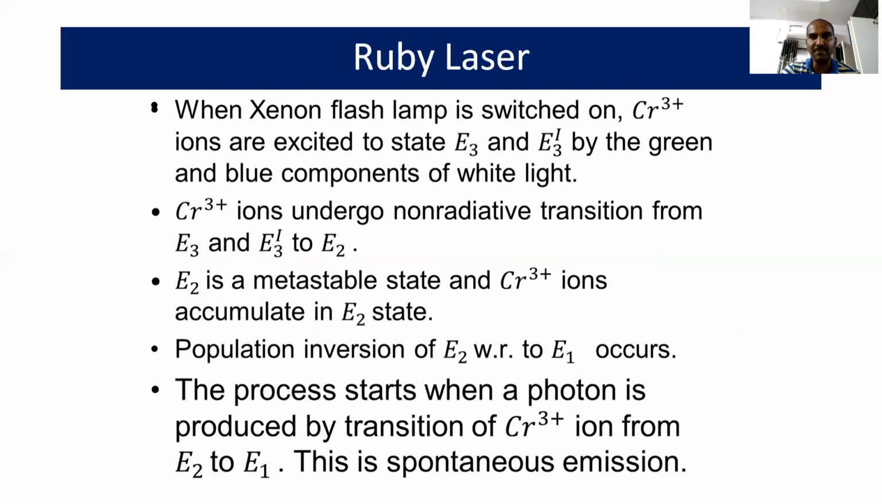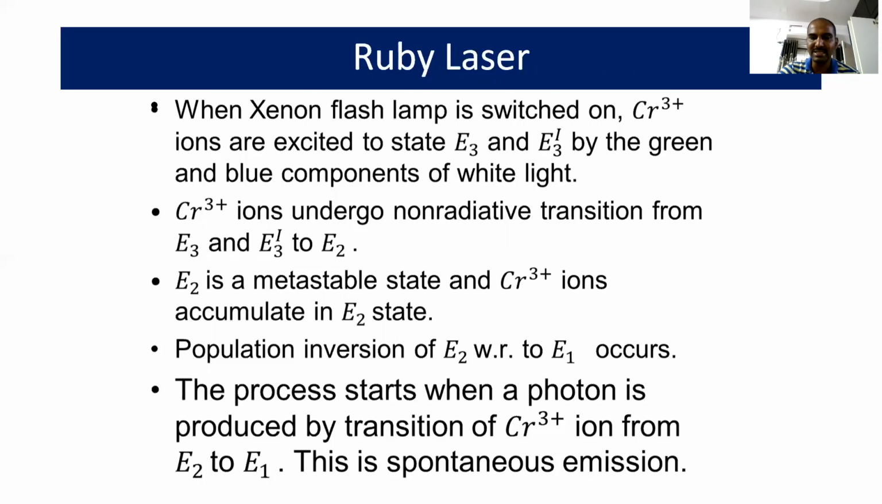When the xenon flash lamp is switched on, chromium ions are excited to the states E3 and E3 dash by the green and blue components of white light. So chromium ions undergo non-radiative transition from E3 to E3 dash, then to E2. E2 is the metastable state. Here chromium ions accumulate, and population inversion of E2 with respect to E1 occurs. The process starts when a photon is produced by the transition of chromium ions from E2 to E1.